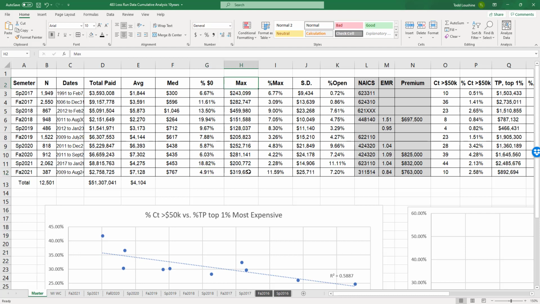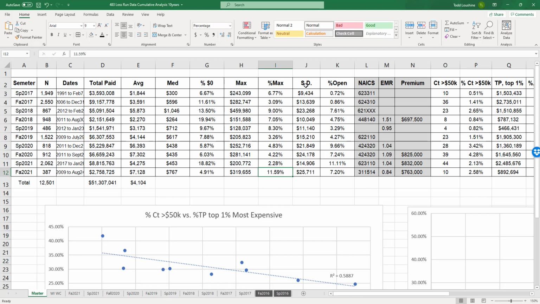Here's the max. Our max is the second highest I've ever seen. That's interesting. I've got the percent max. Our percent max is the highest I've ever seen. So just letting you all know, even though sometimes I make a reference to experiences I've had before, sometimes I get thrown a data set that's a little bit different. And that's what we have in this case.